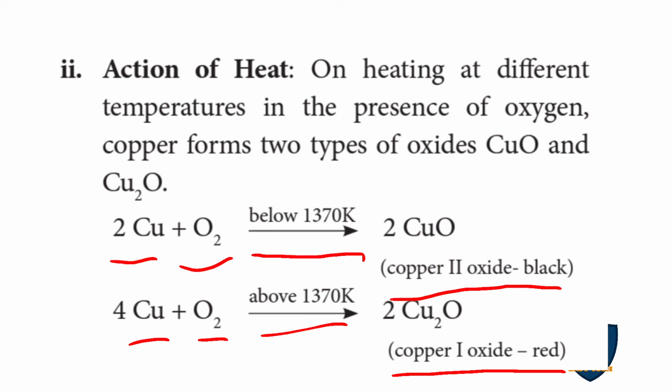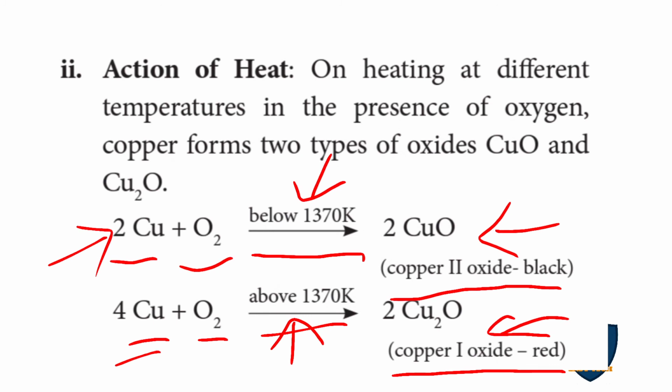When copper is heated below 1370 Kelvin, you get copper 2 oxide. In the same way, when copper is heated above 1370 Kelvin, you get copper 1 oxide, and the color is red. Now you understood, no?